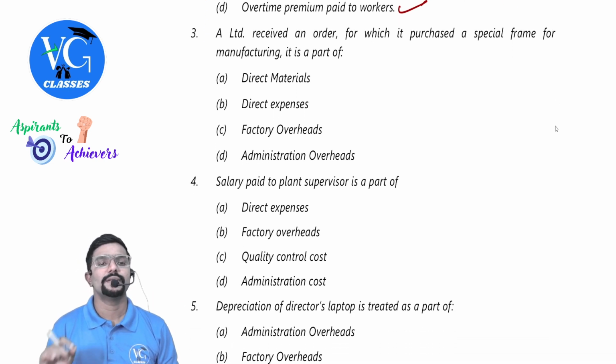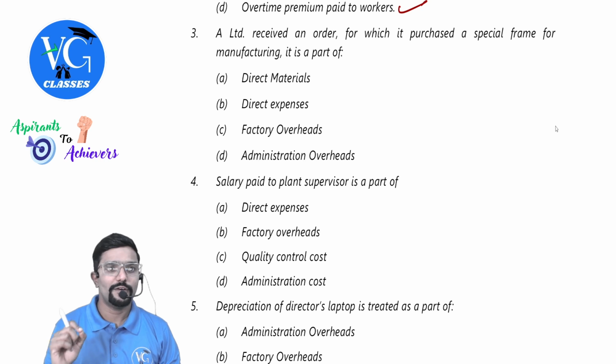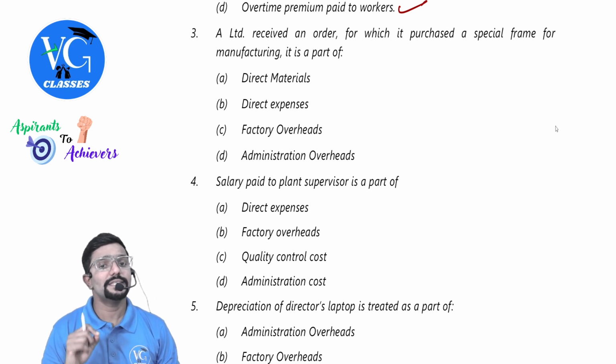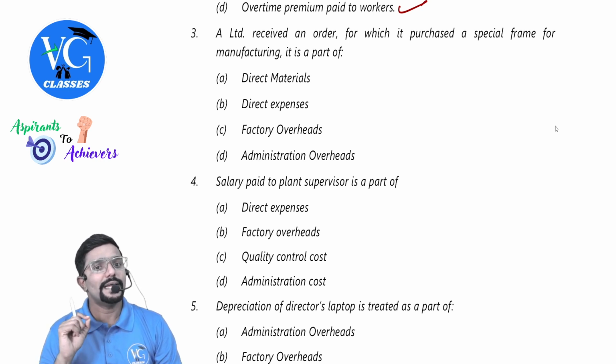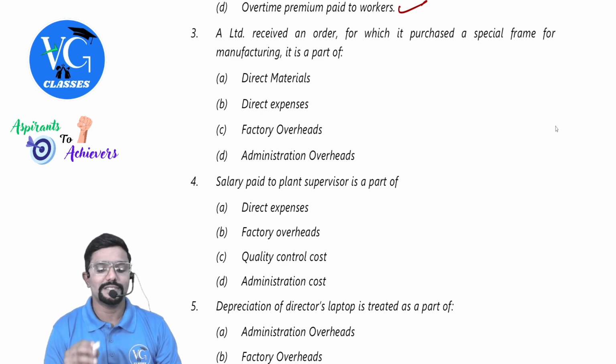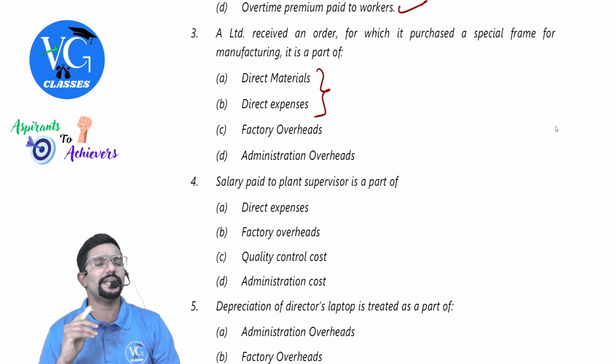packing, guys. Third, A Limited received an order for which it purchased a special frame for manufacturing it. It is a part of direct material, direct expenses, factory overheads, indirect administrative overheads. Right. Direct material or direct expense. See, you will get confused in between this. Direct material and direct expenses.